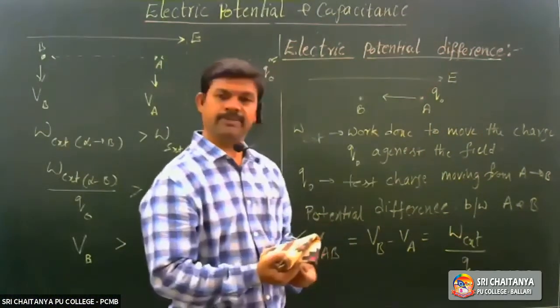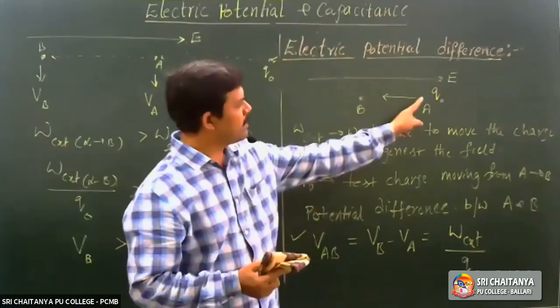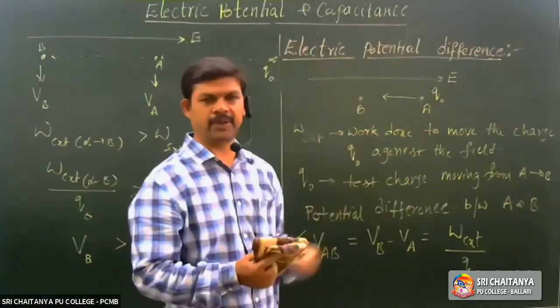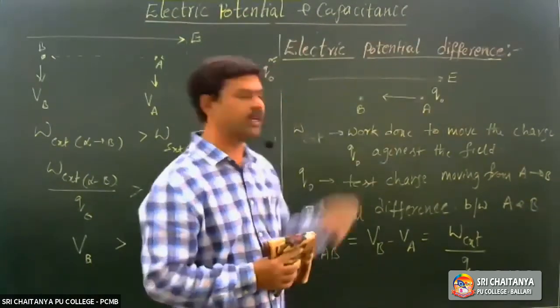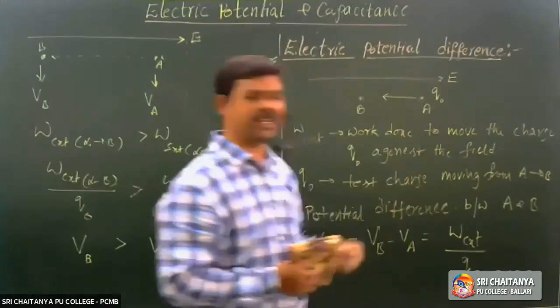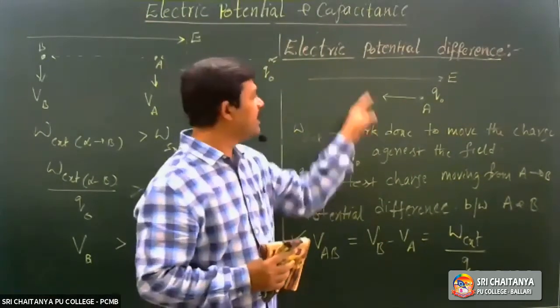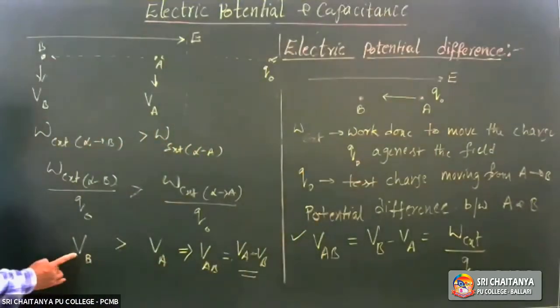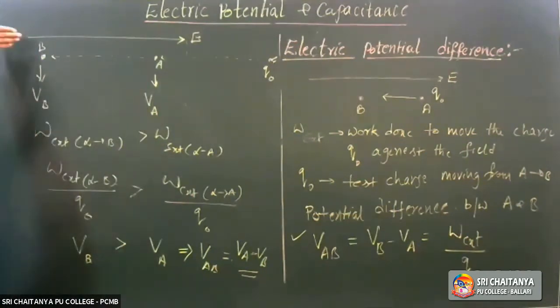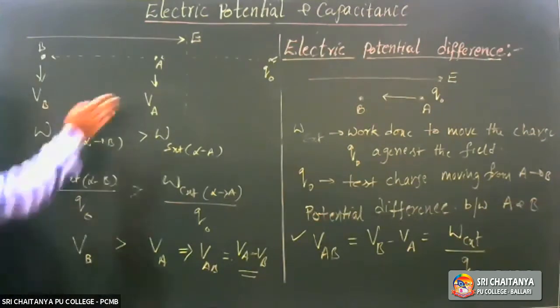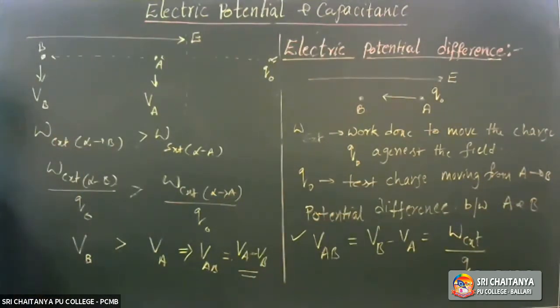Field is in this direction, where the potential is more. At this point, or at this point? In theory questions they ask: as we go in the direction of the electric field, potential decreases. See here, VB is greater than VA. As we go in the direction of the field, potential decreases. Write down the note point.